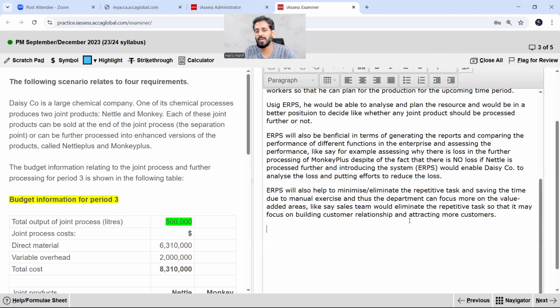It has not been asked, but write just one paragraph that despite the benefits, the company should also consider the cost benefit analysis. There will be a cost.